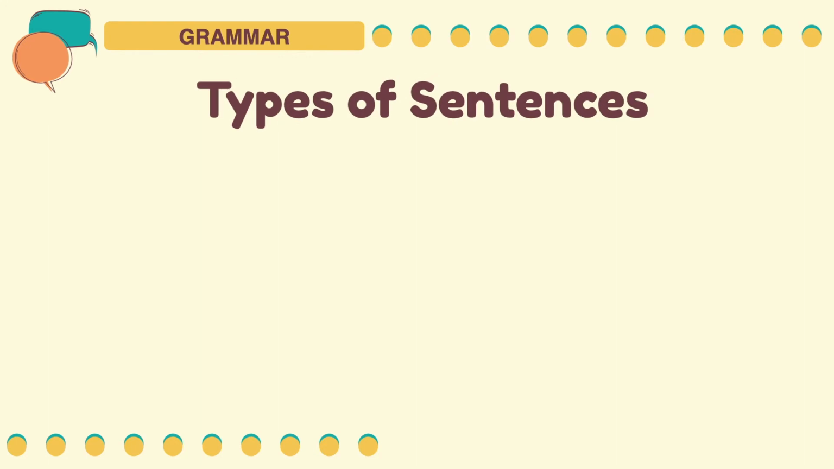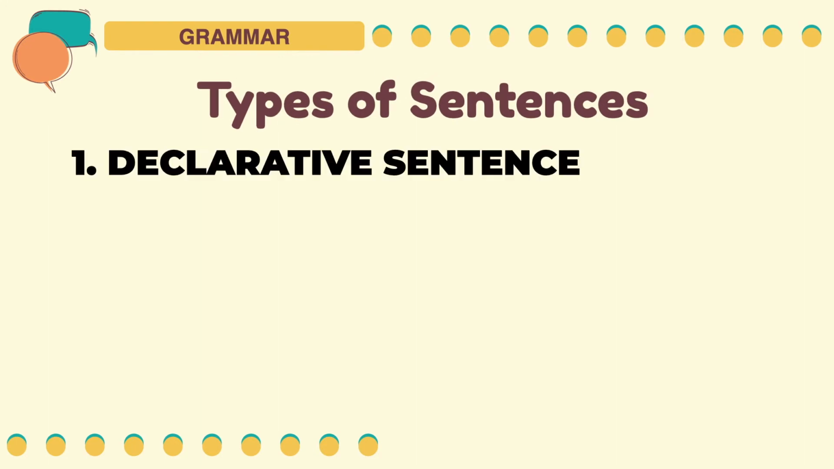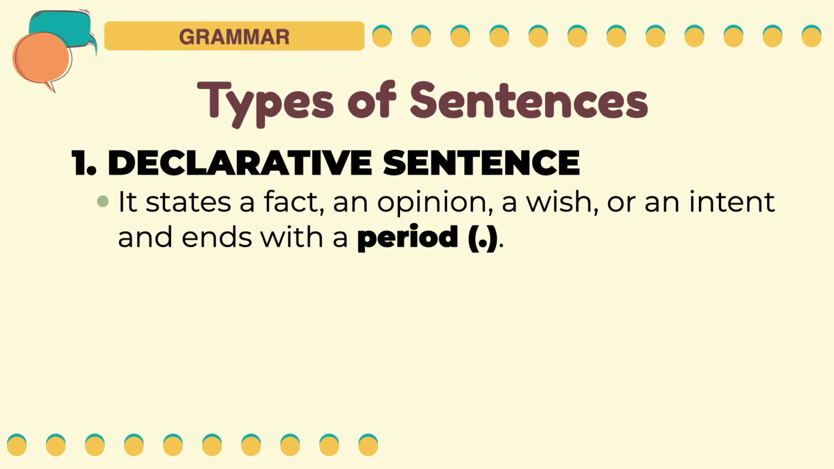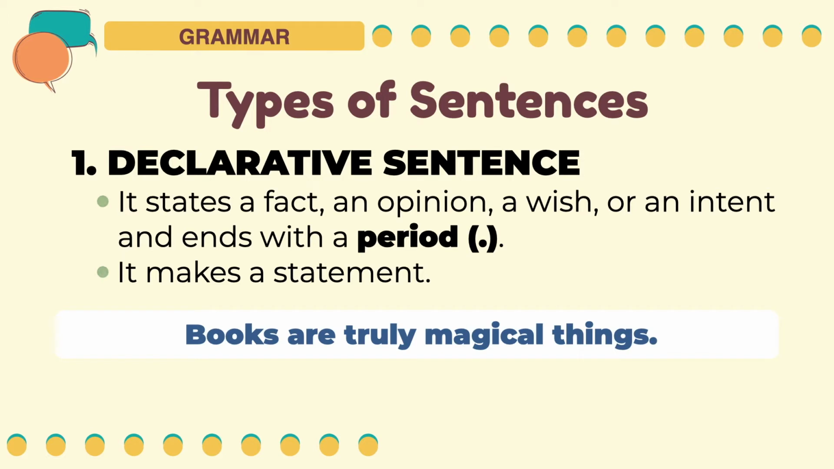The first type of sentence is a declarative sentence. It states a fact, an opinion, a wish, or an intent. It usually ends with a period. Declarative sentences make a statement. For example, books are truly magical things. This statement states an opinion about books and it ends with a period.